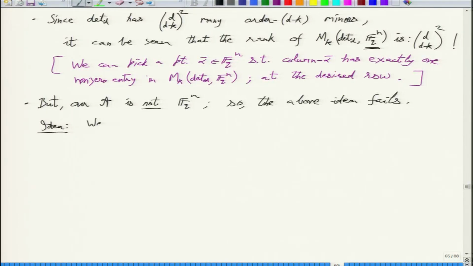So we have to study arbitrary linear combinations of the rows.